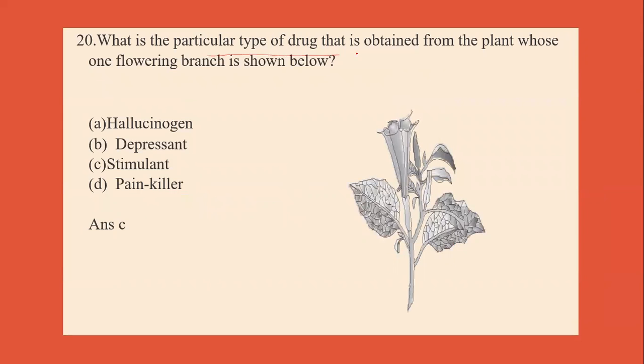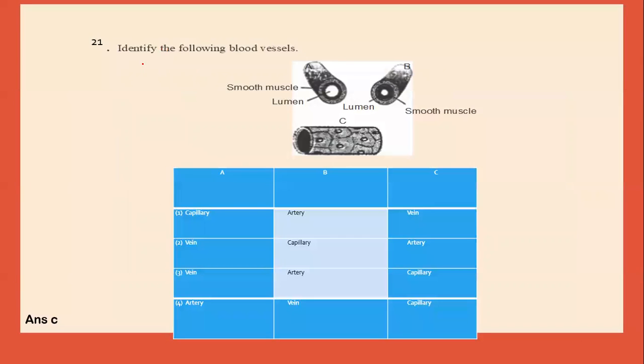What particular type of drug is obtained from the plant whose one flowering branch is shown below? Hallucinogen, depressant, stimulant, painkiller. Now this is the diagram, and from this we can obtain this stimulant. Identify the following blood vessels. This is smooth muscle, vessel, lumen.